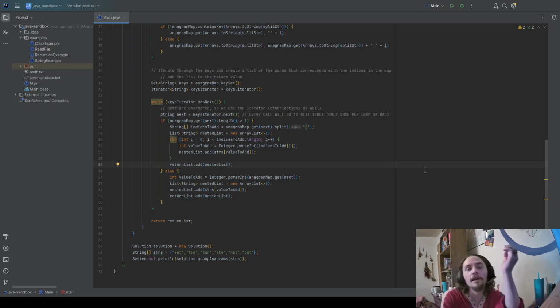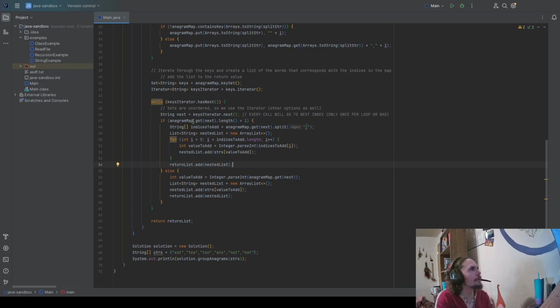But now, if inside the map there is the comma separated value string, we're going to have to do a double for loop. This is something I was trying to avoid at all costs, because I know this is terrible. I could not think of how to do it. Because you're iterating a list inside of a list. I know there's probably some way you don't have to, but with a nested list, maybe I had to do it, at least in the approach that I took. I know there's a better way to do it, where I divided it into two for loops. I think you can mash it all into one.